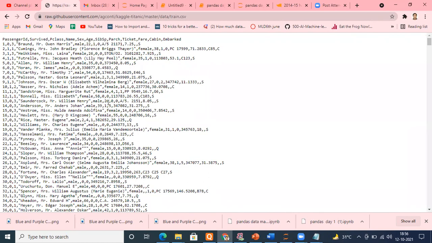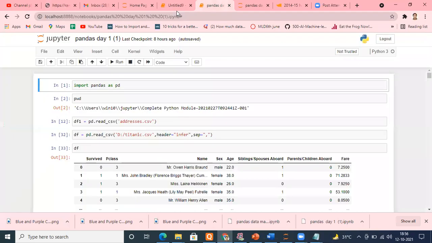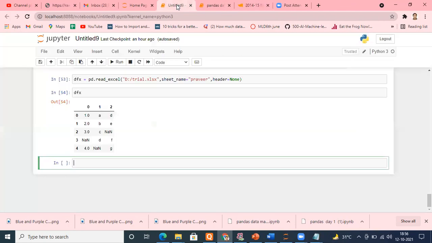It's on GitHub. It's not with me. And what I can do now is a very easy thing. Let me just copy it. So if you're copying a data set from GitHub, convert it into the raw format so that it becomes CSV values, and copy the path. Go to where we were working. This is not the one, which file were we working in? I guess this, the Titanic one. Yeah, this is okay. So let me paste it somewhere.